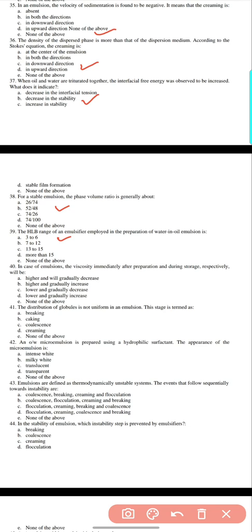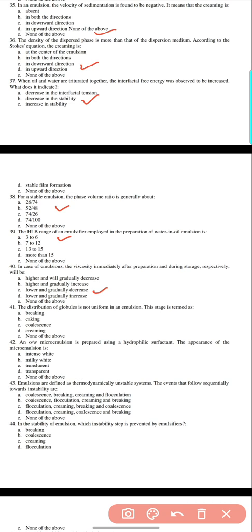40. In case of emulsion, the viscosity immediately after preparation and during storage respectively will be higher and gradually decrease, higher and gradually increase, lower and gradually decrease, lower and gradually increase, or none of the above. Here option C, lower and gradually decrease.